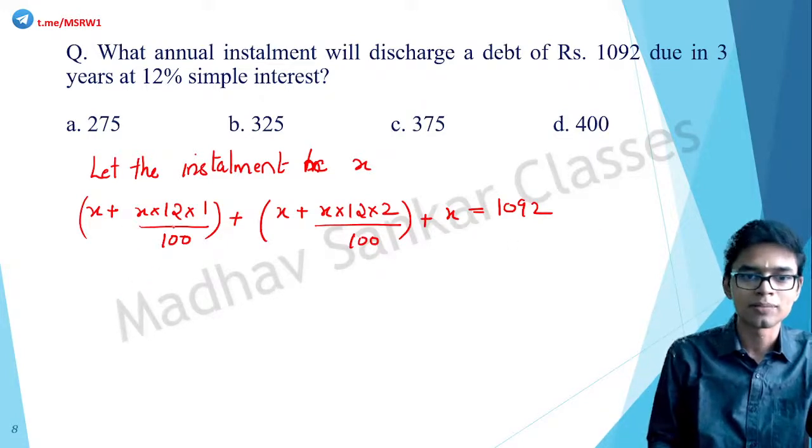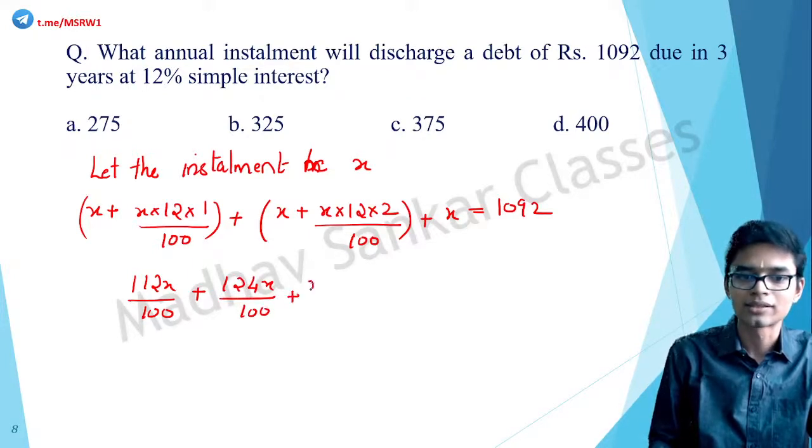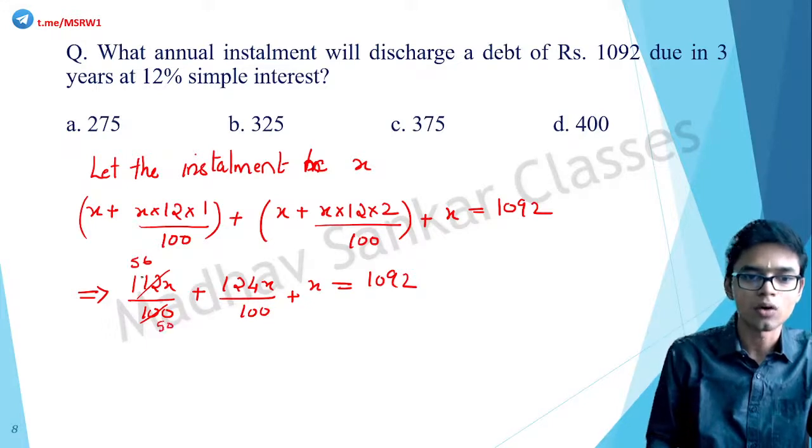So this is 112x by 100 plus 124x by 100 plus x is equal to 1092. Correct? So we can cancel this as 56 by 50, or again as 28 by 25, and this one 62 by 50 or 31 by 25.